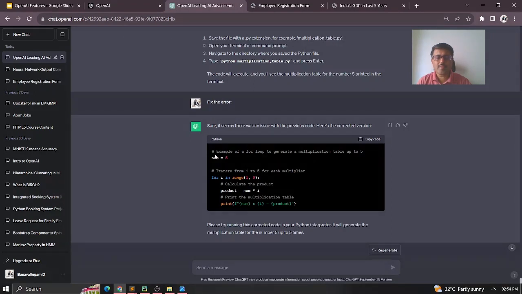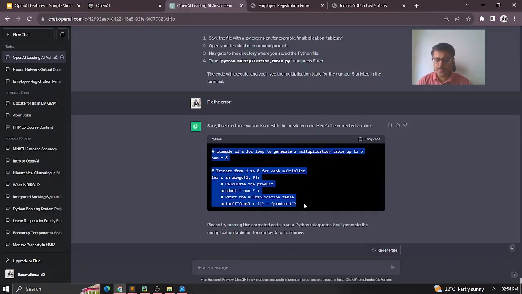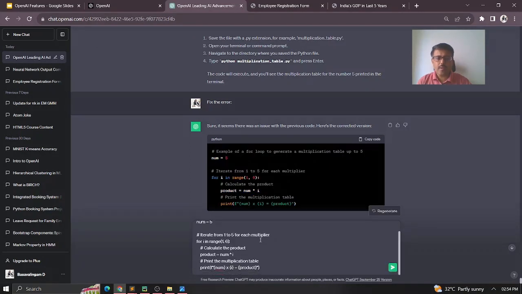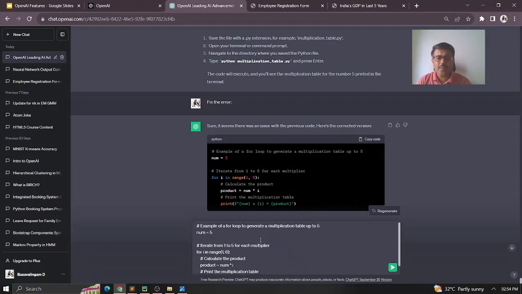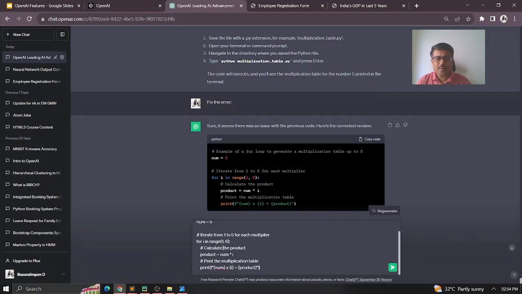I'm just copying this code, and I just put it here. And here, what I'm trying to do is, typically in Python, for the for loop, you need to have a colon at the end. I'm just removing that.